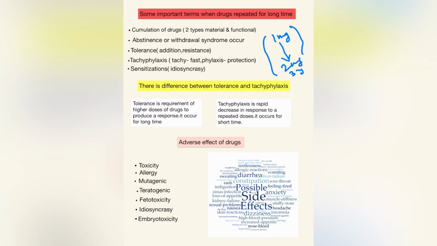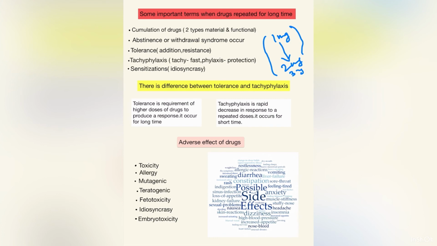This is called tolerance: an additional amount of the drug required, or resistance to the drug. What is tachyphylaxis? Tachy means fast, phylaxis means protection. Fast protection is called tachyphylaxis. Sensitization is idiosyncrasy, a genetic problem.